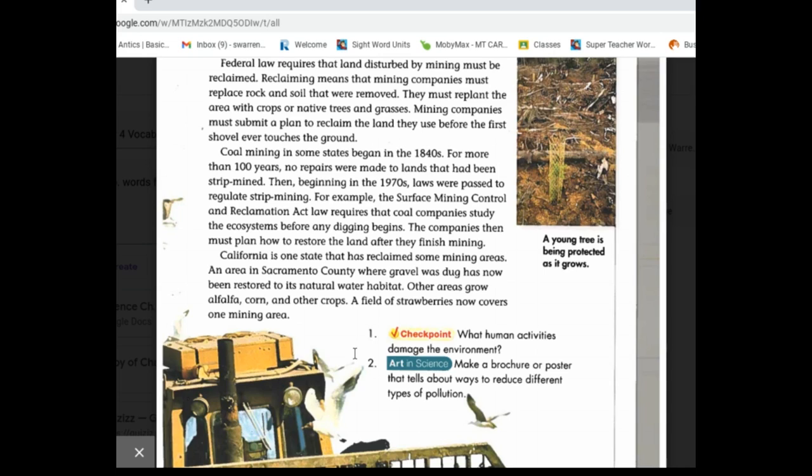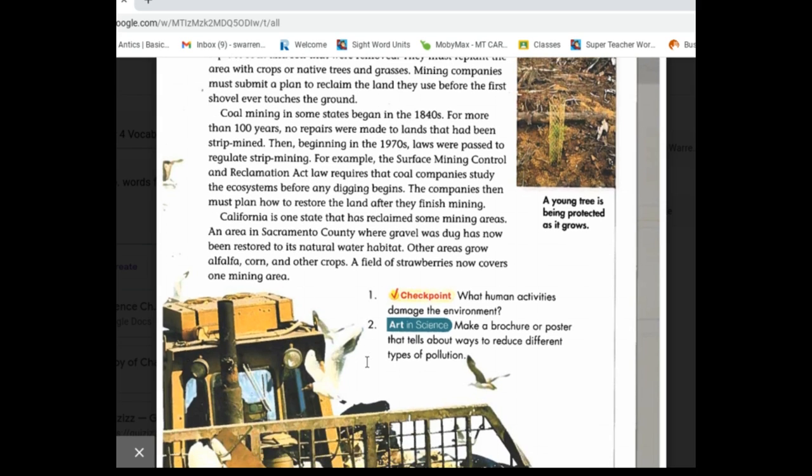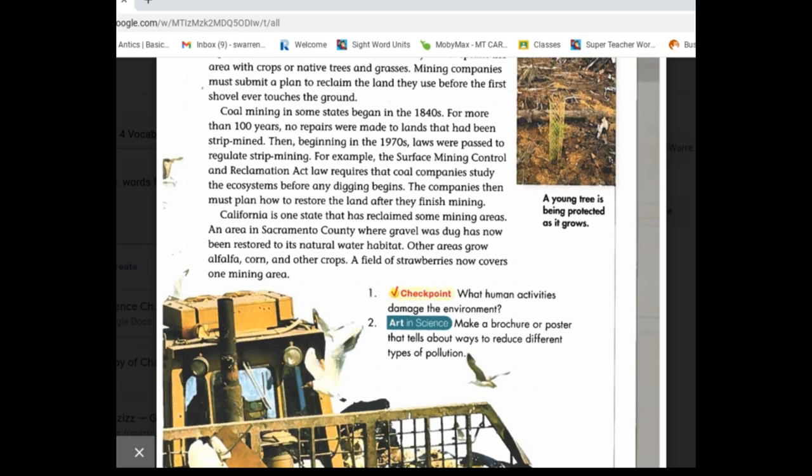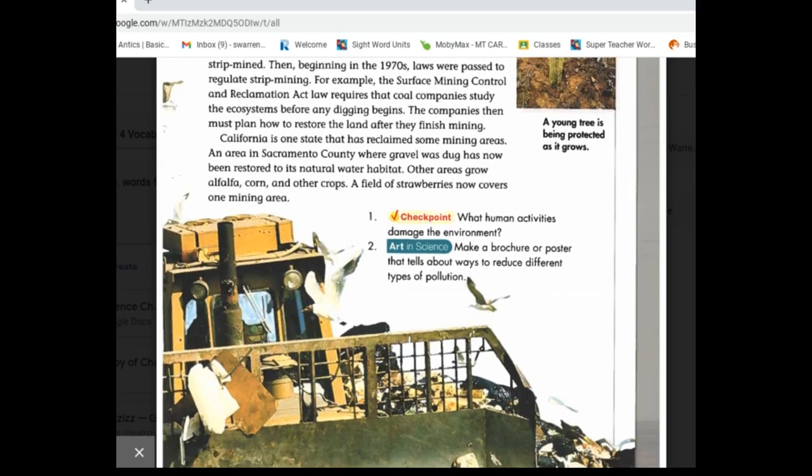Checkpoint. What human activities damage the environment? Art and science. Make a brochure or poster that tells about ways to reduce different types of pollution.